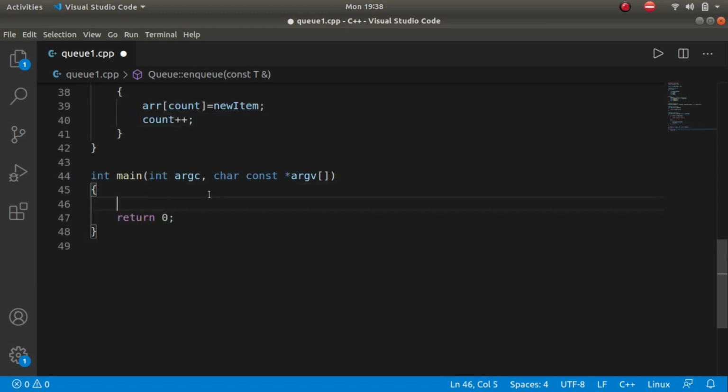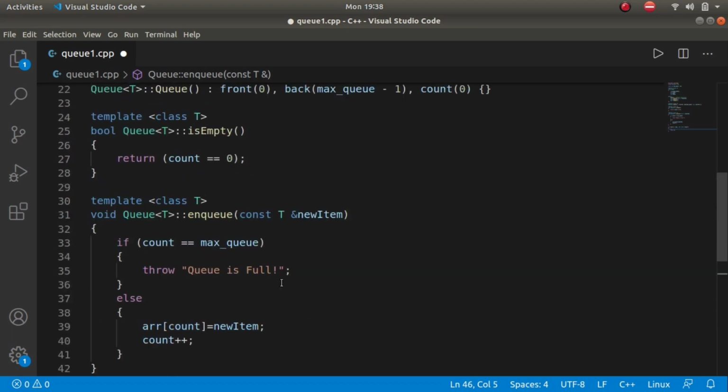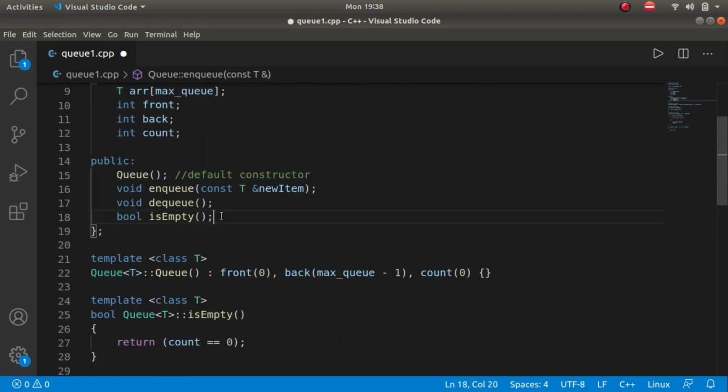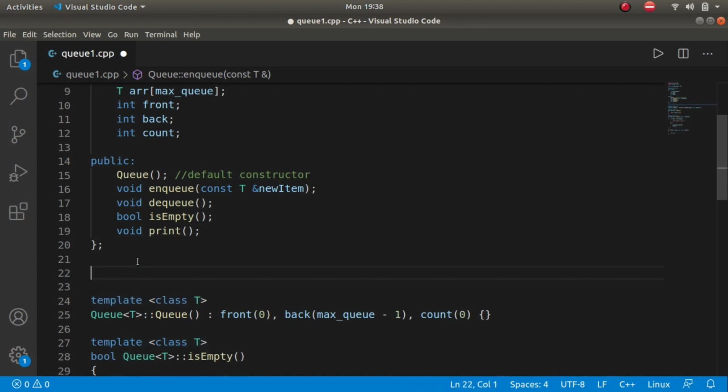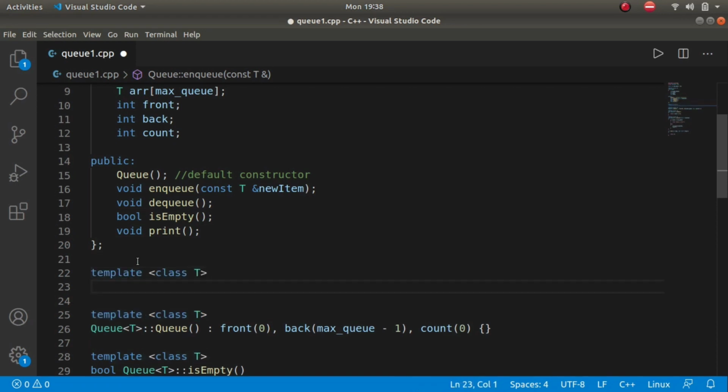Let's try this code first. For checking, we will write a function to print this queue. Let's define a function to print this queue so that we can debug. Void Queue T scope resolution print.